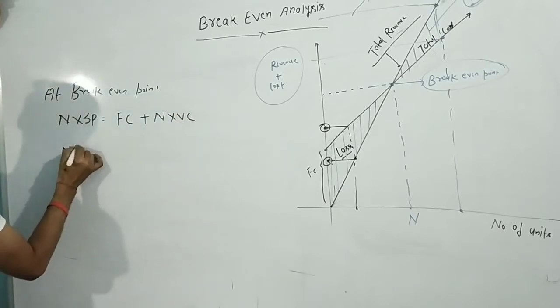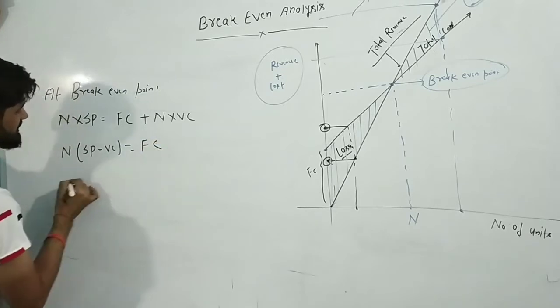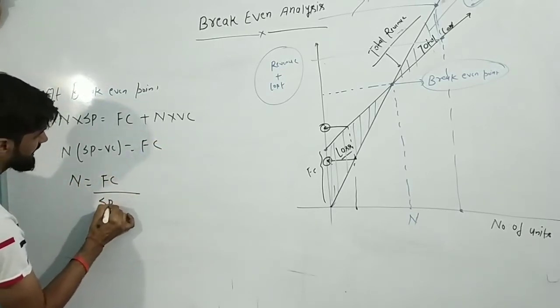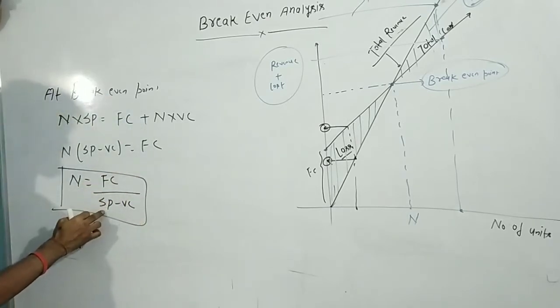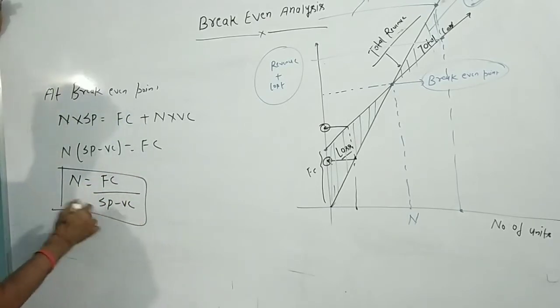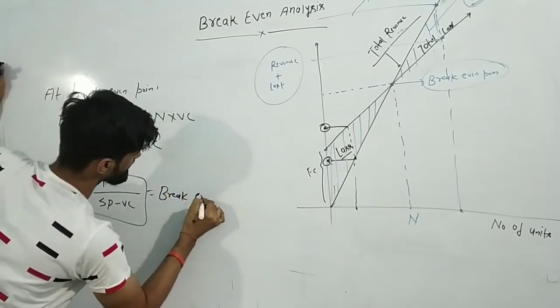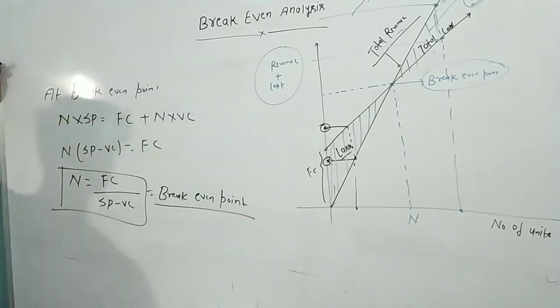So if you calculate n, n times selling price minus variable cost is equal to fixed cost. So n is equal to fixed cost upon selling price minus variable cost, and that will be your break-even point.